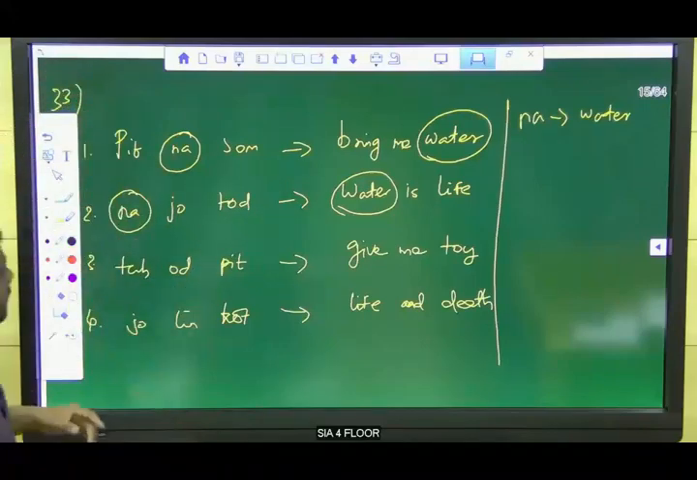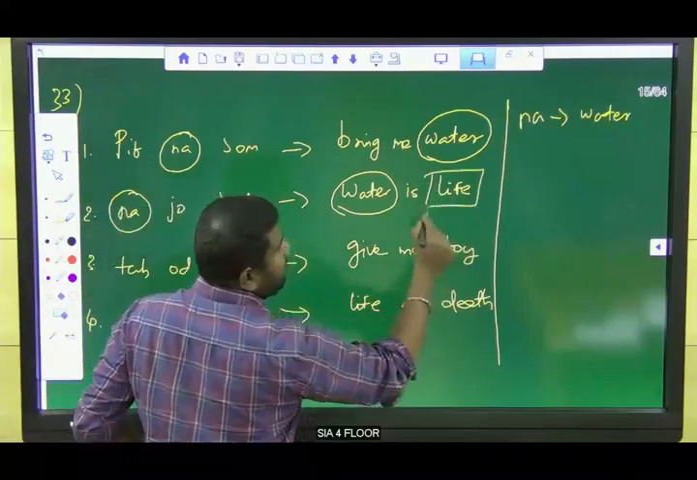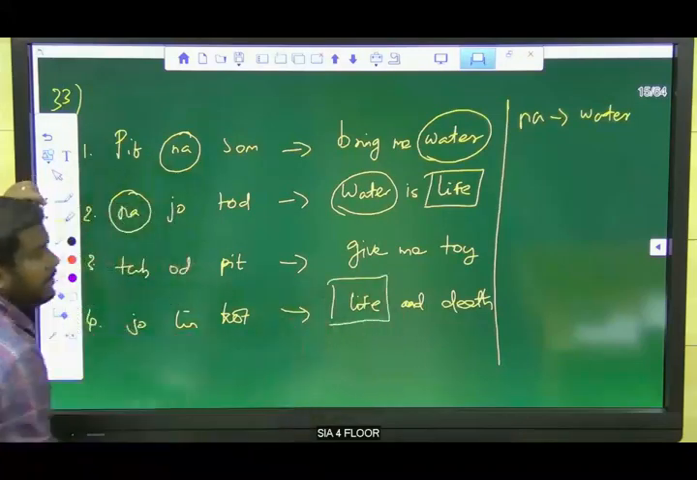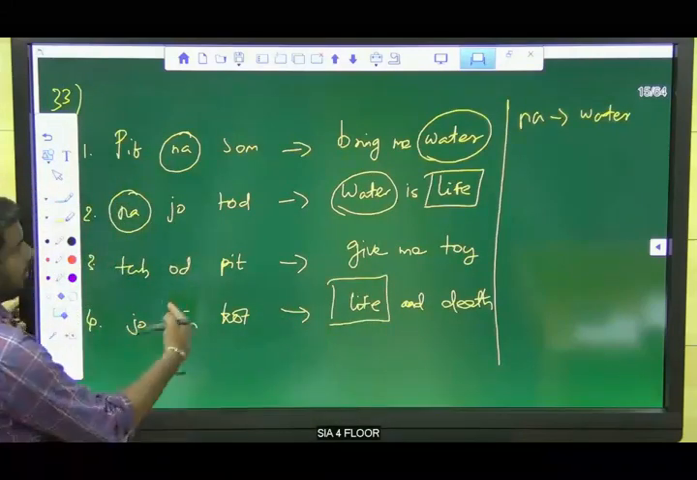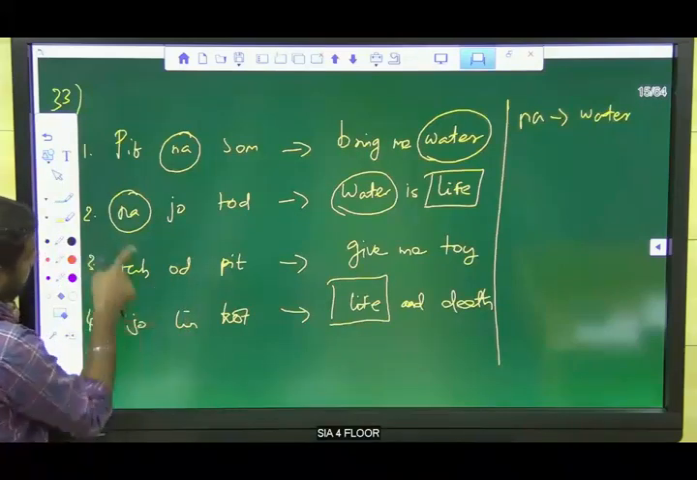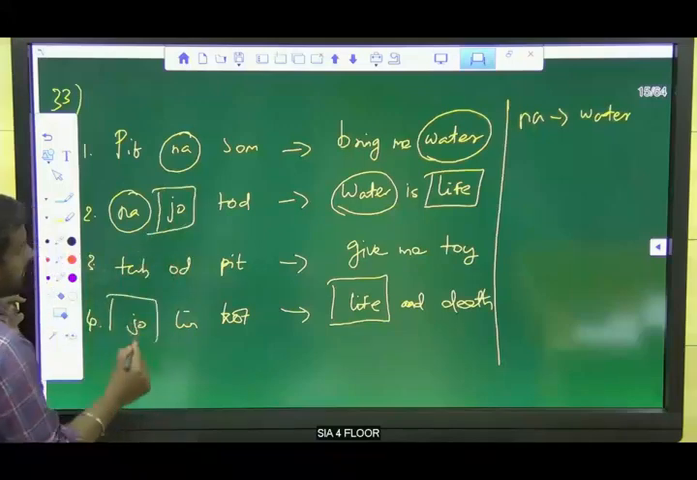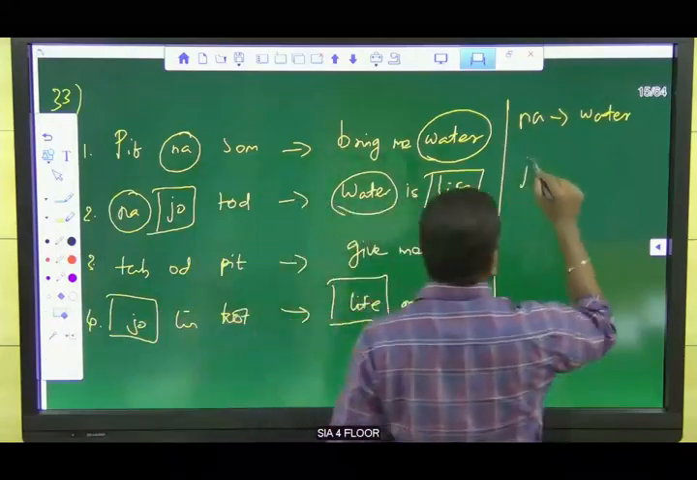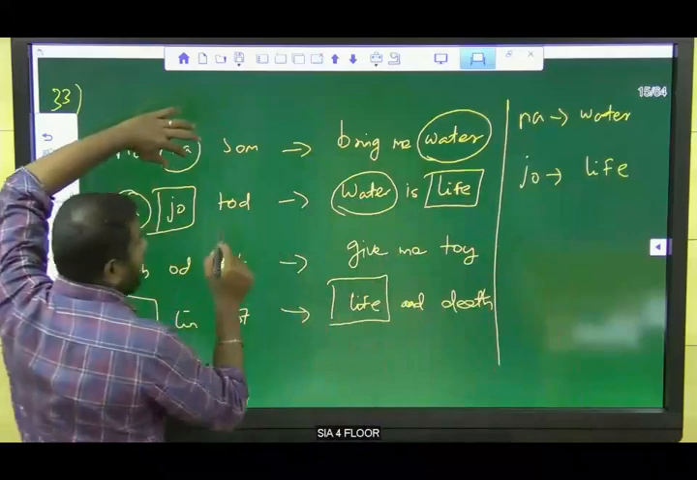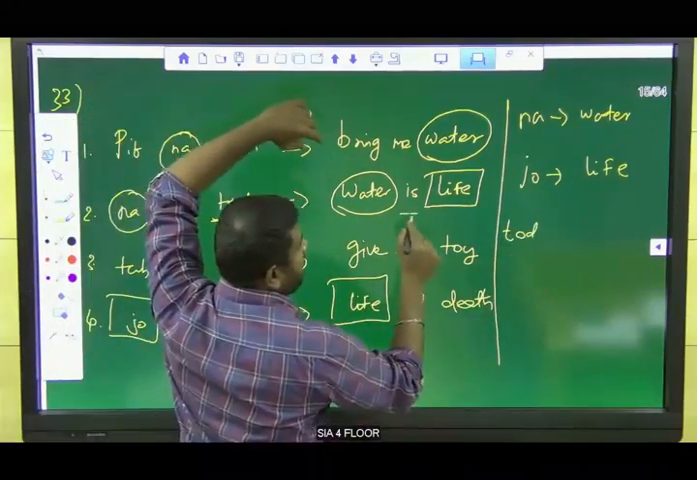Now take life. Where is life repeated again? In sentence 2 and sentence 4. Now come to the right hand side. Which word is repeated in sentence 2 and 4? Joe is repeated in sentence 2 and 4. So the code for life is Joe. Here the left out one is TOD, and on the right hand side the left out one is.